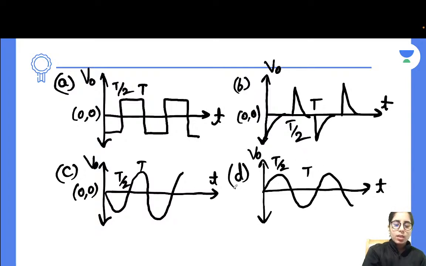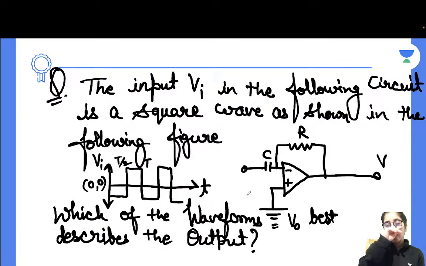So actually in this case, what's going to happen? First of all, let's talk about the trick which will help you identify whether it is a differentiator or an integrator, depending on the op-amp circuit. In both the differentiator and integrator we have the C and R combination. But it depends on whether the capacitor is present first or the resistance is present first, and that will help you decide whether your circuit is an integrator or differentiator, because that change in sequence changes the type of circuit you are going to have, right?